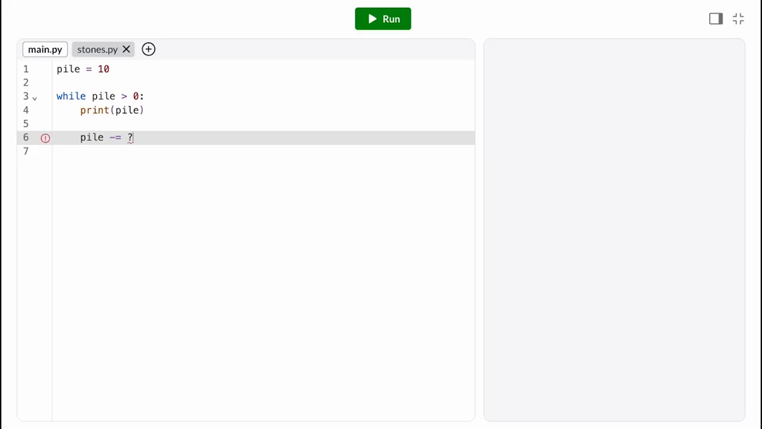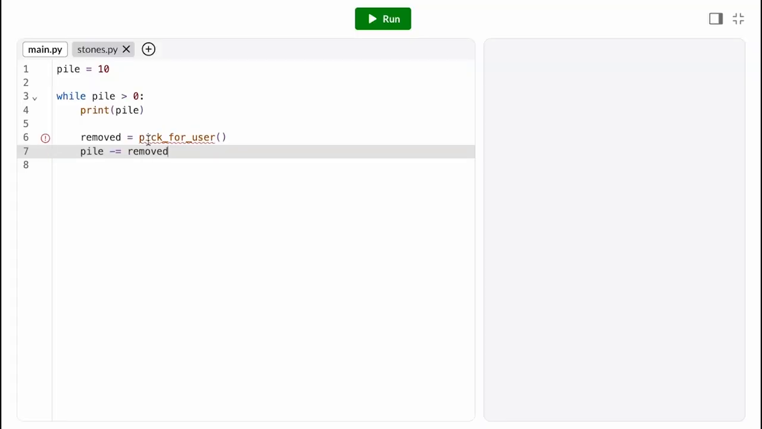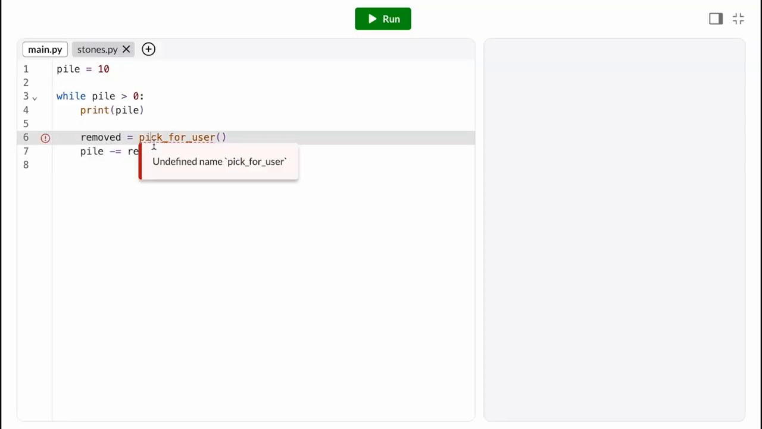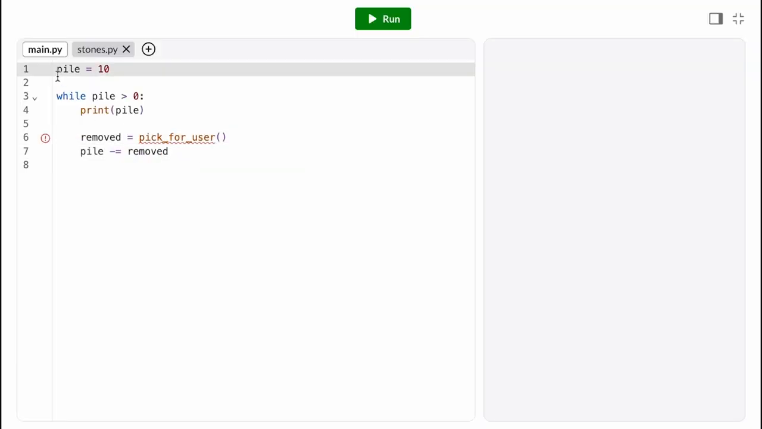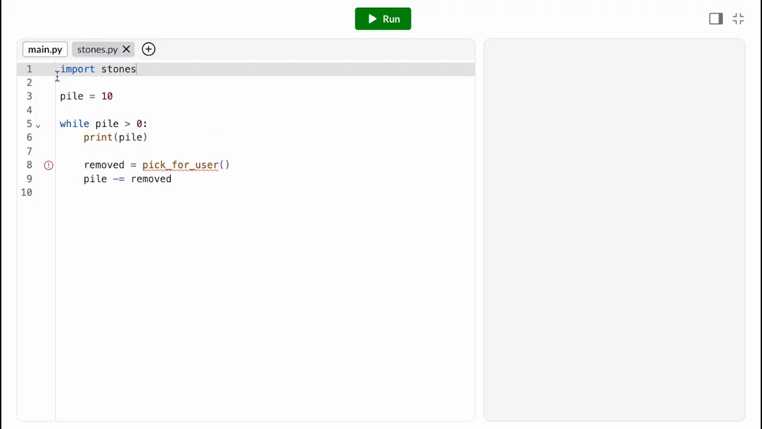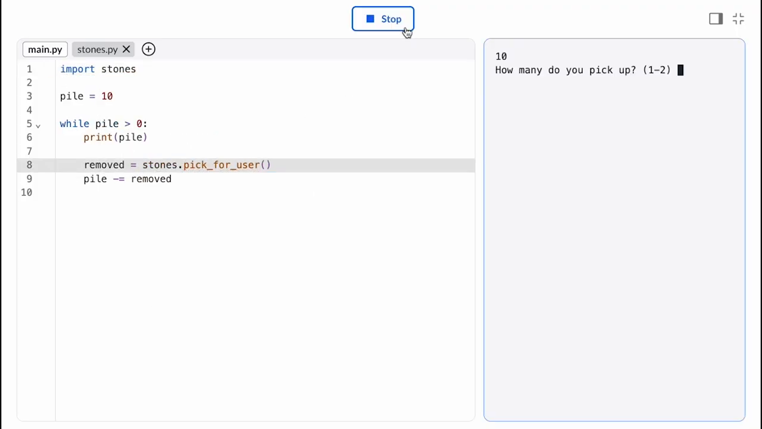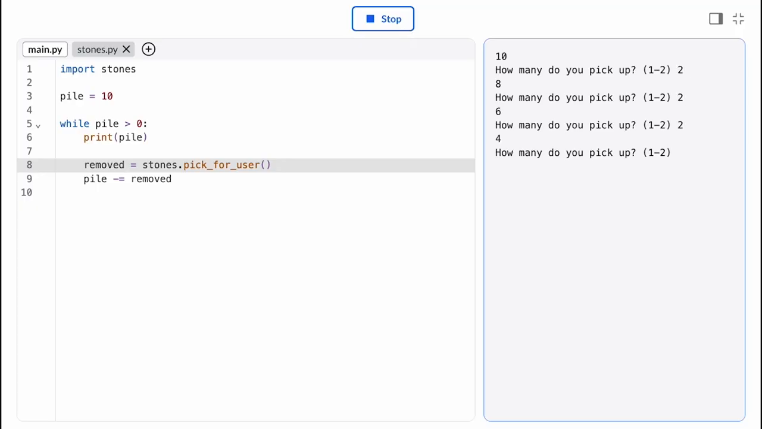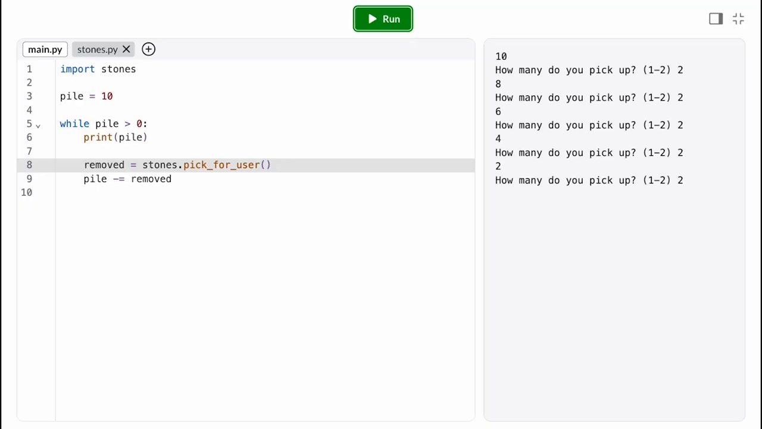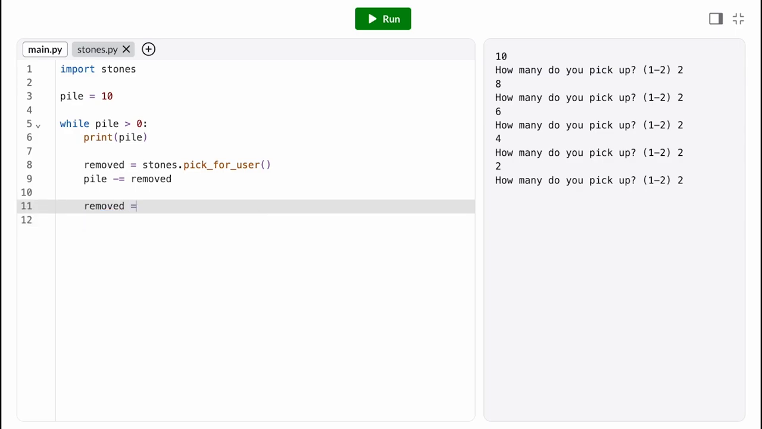And then inside the loop body, we need to update pile. So we'll call pick for user and subtract that number of stones. We defined pick for user in the stones module. So in order to call the function, we'll need to import stones and then prefix the function name. Okay, let's pause and test that our loop works. Because there are 10 stones, if I pick up 2 every time, the loop should terminate after 5 iterations.